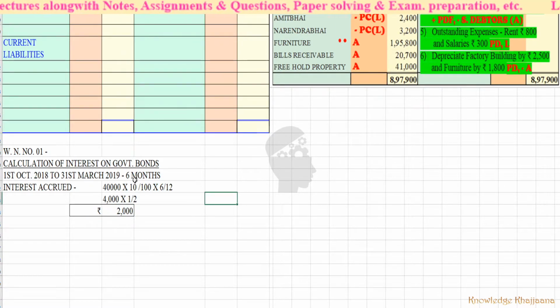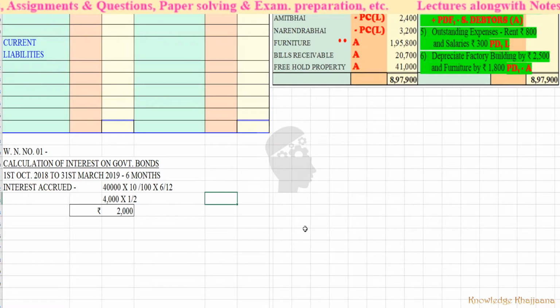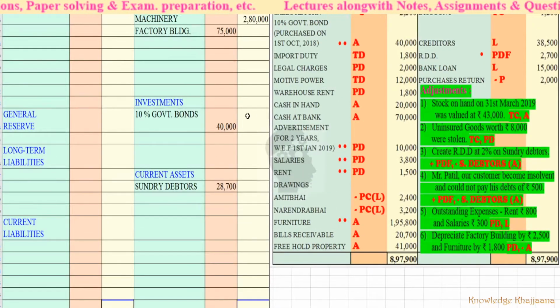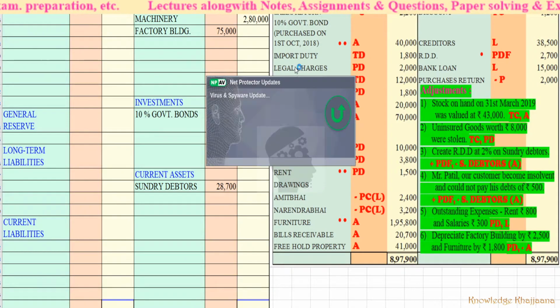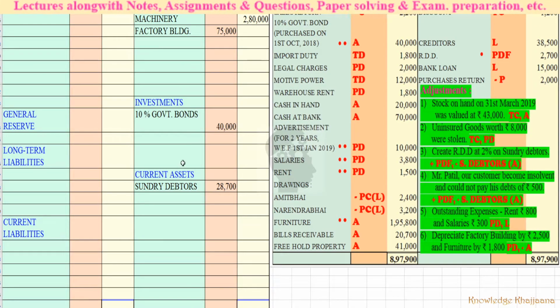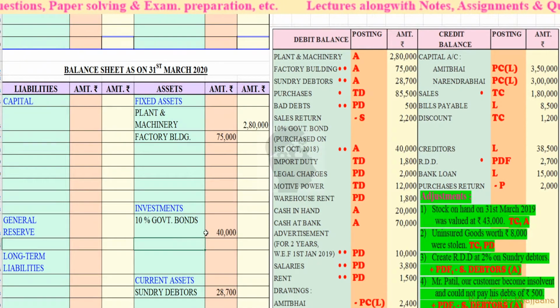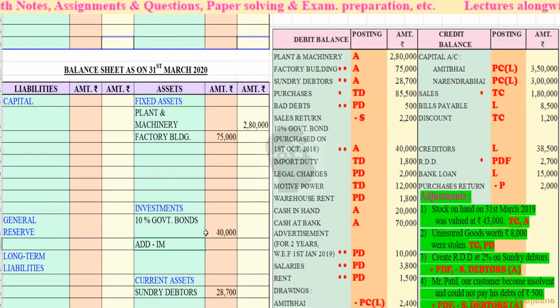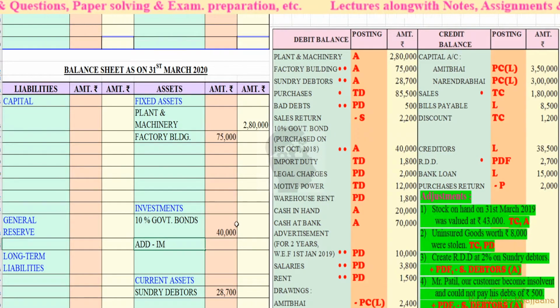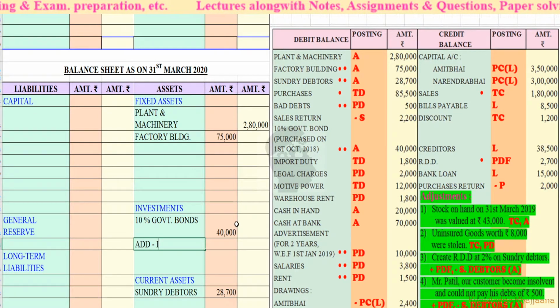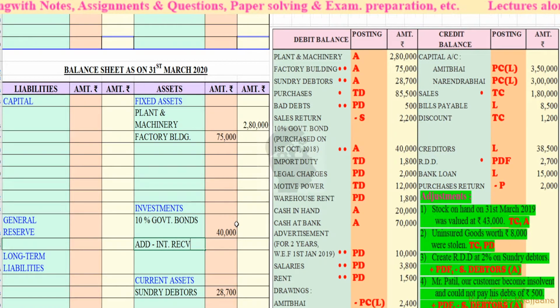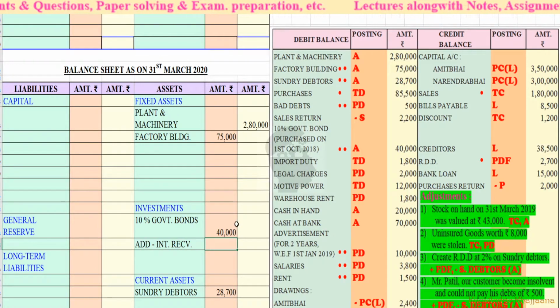So interest on government bonds for 6 months is rupees 2,000. For the internal adjustment, solve it immediately. 10% government bonds, add interest accrued, or receivable, rupees 2,000.